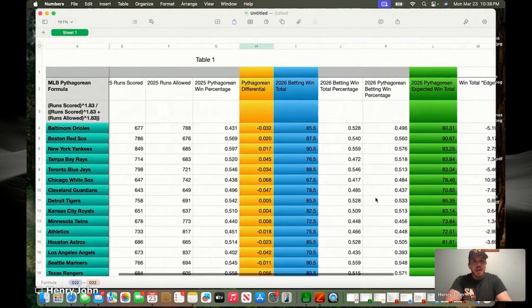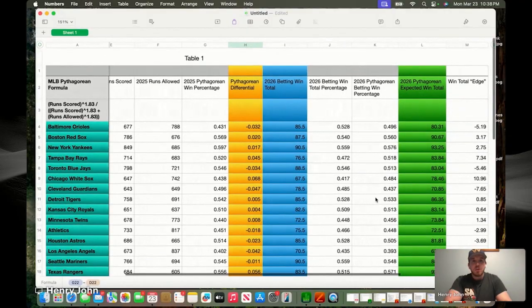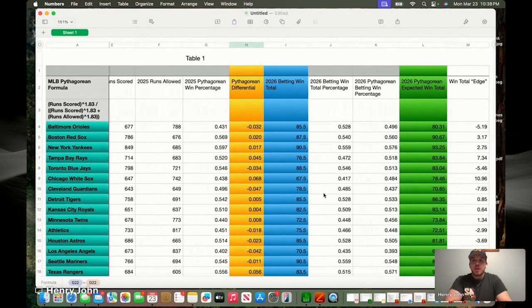So we'll take those betting market win totals from the sports book, and we're going to continue on here and just kind of get a feel for what we can expect in 2026. Identify maybe a potential crude edge, if you will. Obviously, there's going to be player movement and guys signing elsewhere in the offseason, different trades that have taken place. But by and large, a baseball roster is large enough that the amount of turnover may not be as significant as it could be in some other sports.